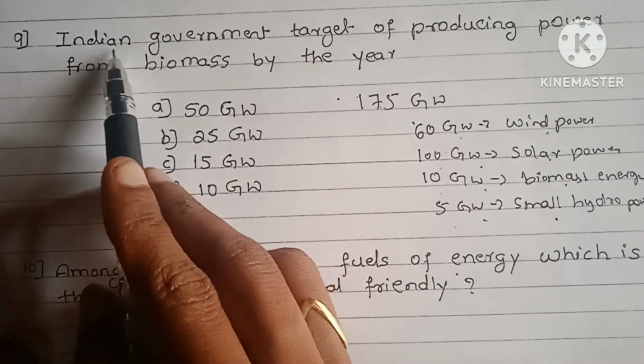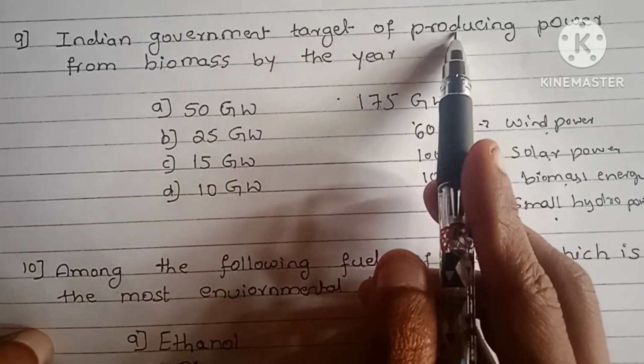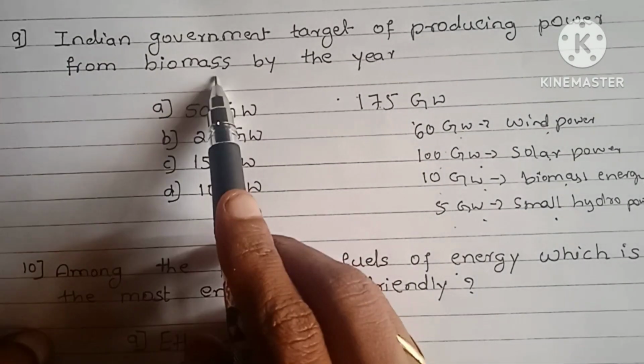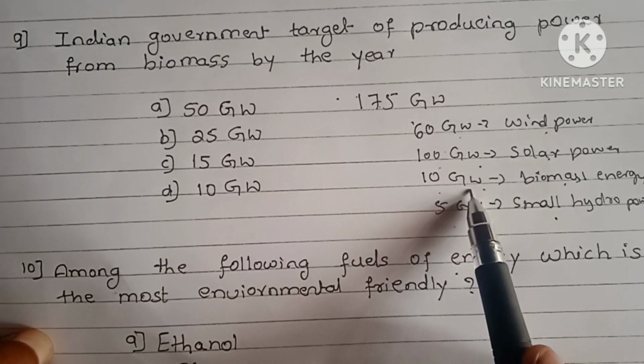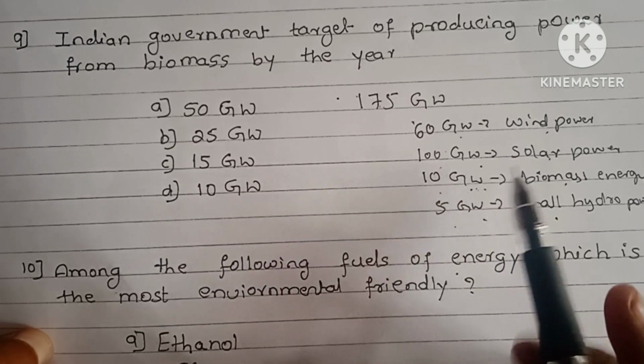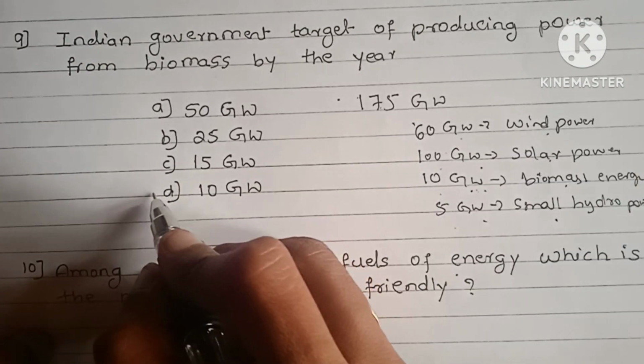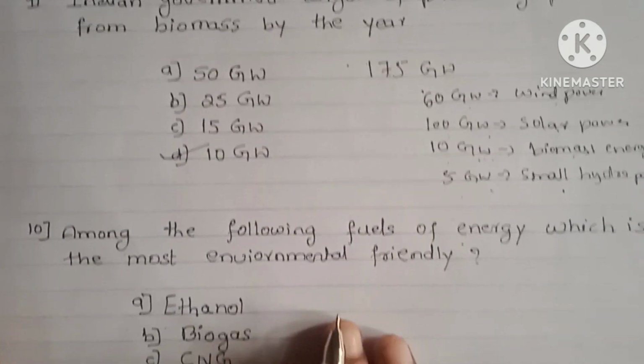The question is the Indian government target of producing power from biomass. Here for biomass, they have the target of 10 gigawatt. So option D is the right answer.